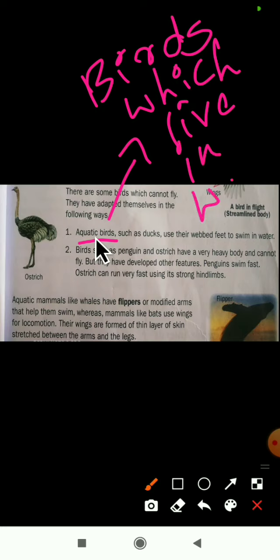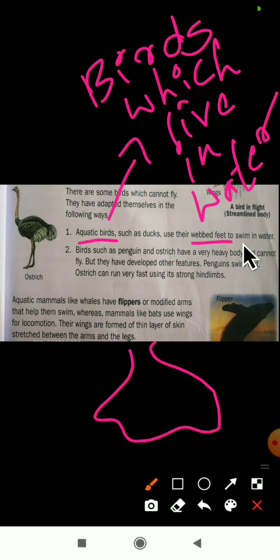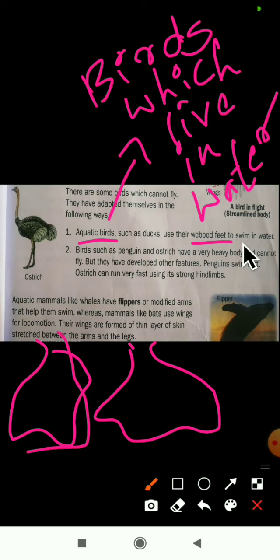Live where? Live in water. So that is the meaning of aquatic birds. For example, duck. Yes, you all know that ducks live in water. They use their webbed feet to swim in water. As I have shown you, webbed feet are broad feet like this. I have shown the picture here. It has a web, nothing but broad feet. So with the help of these webbed feet, it will swim in water.